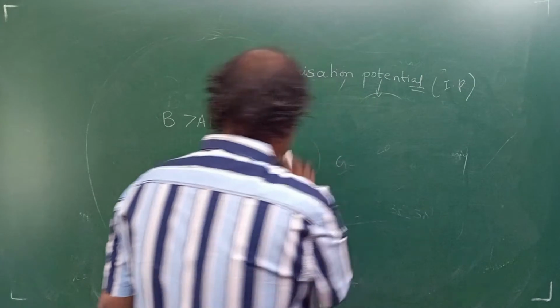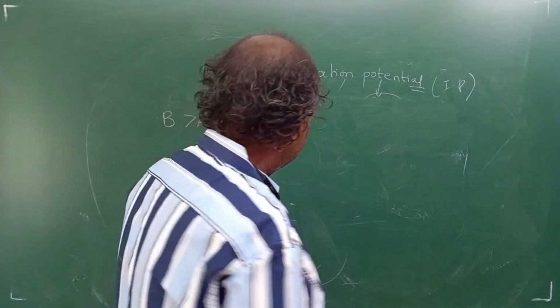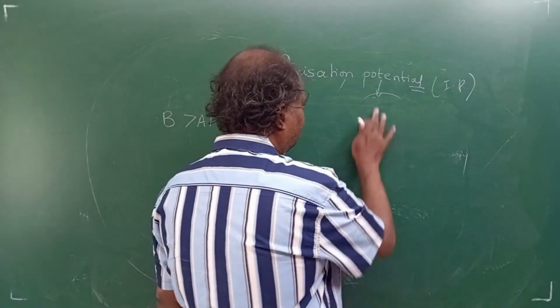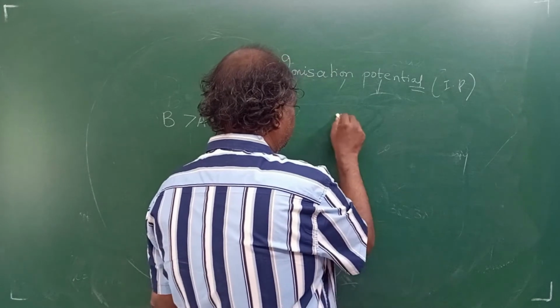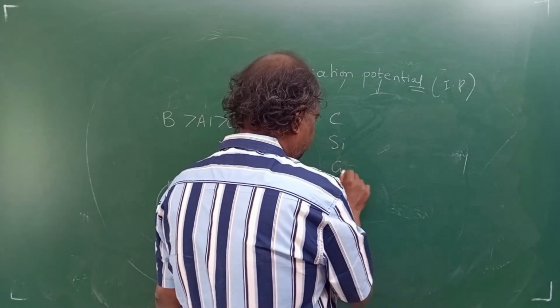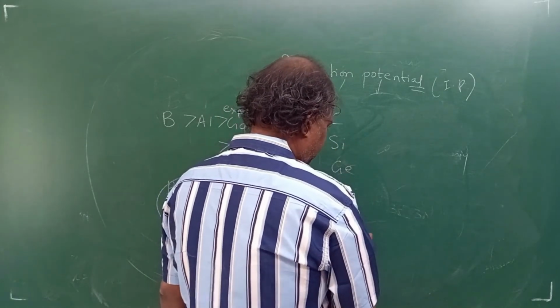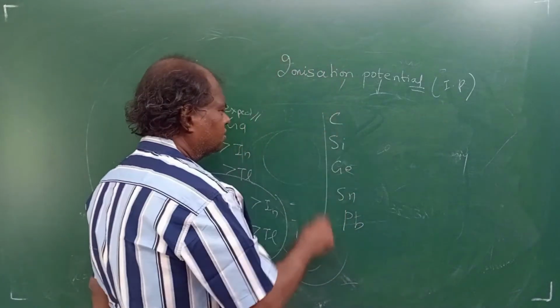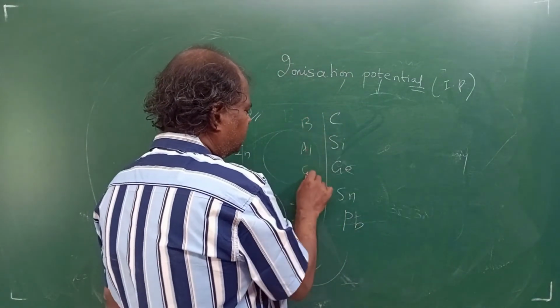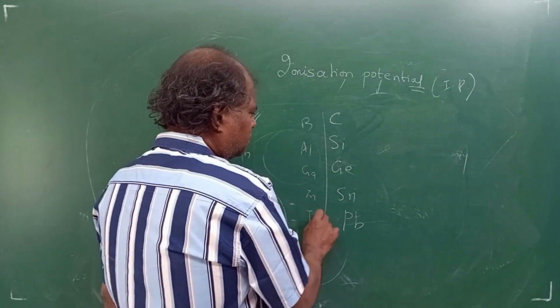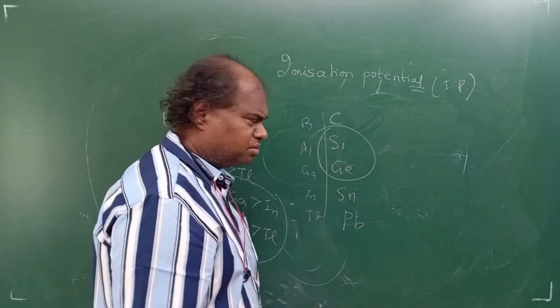Now, students, the same problem will continue for the other elements. Boron, aluminium, gallium, and all that. Then you have carbon, silicon, germanium, tin, lead. Next group, boron, aluminium, gallium, indium, thallium. The same problem will be there for silicon and germanium also.